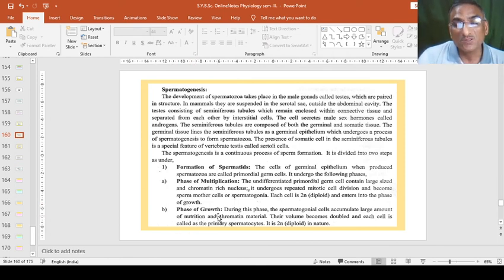Second, the phase of growth. During this phase, the spermatogonial cells accumulate a large amount of nutritive material and chromatin material. Their volume becomes double and each cell is called a primary spermatocyte. This primary spermatocyte is also diploid in nature, having 2n number of chromosomes. And the third phase is the phase of maturation, where the multiplied and grown cells become mature, that we will see in the next lecture. Till then, see you.